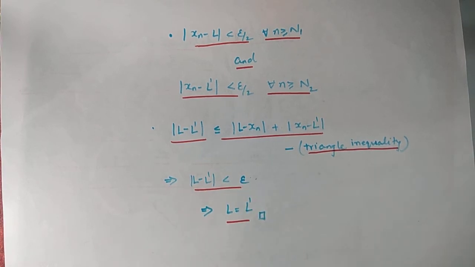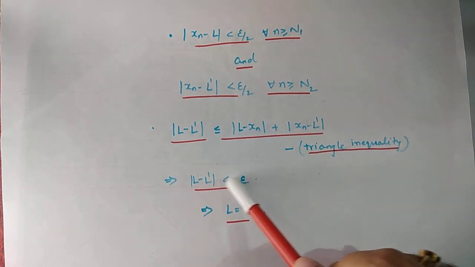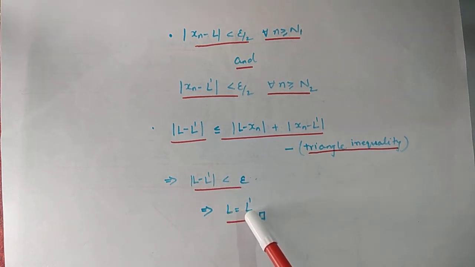But epsilon is an arbitrarily chosen small positive number. So this inequality implies that L is equal to L prime, which is exactly what we wanted to show.